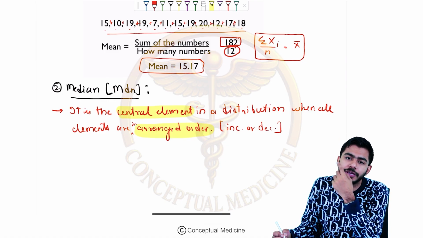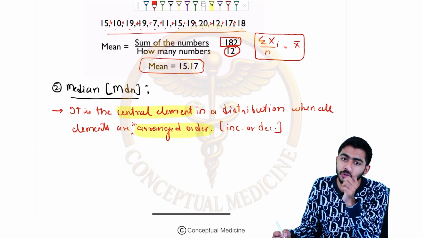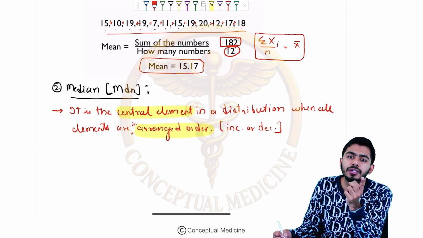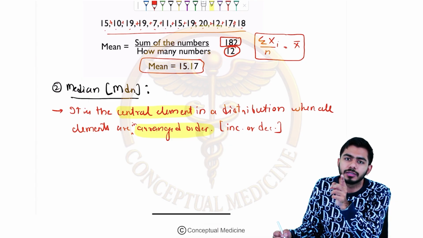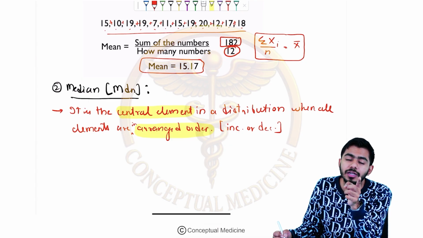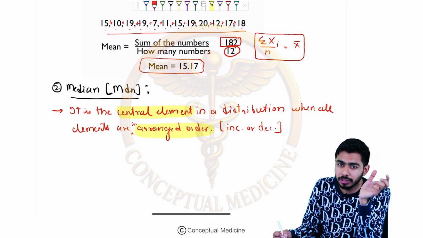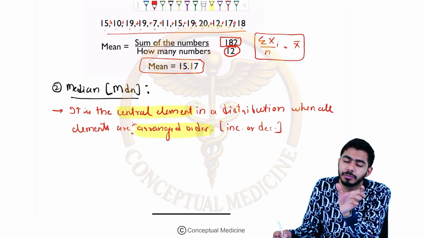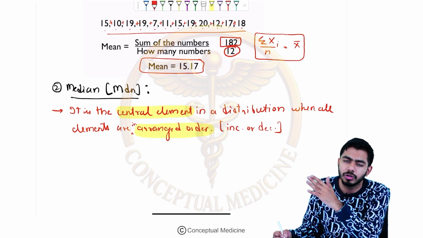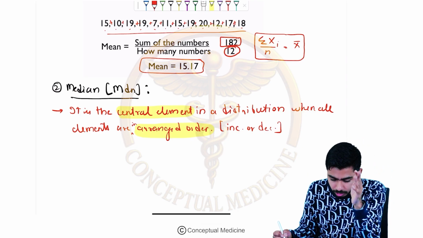Ordinal data. That's why in the mean I told you interval and ratio is coming. In the median, interval, ratio, along with that ordinal data is also coming, because it is talking about the order. Either the elements should be arranged in an increasing order, or in a decreasing order.